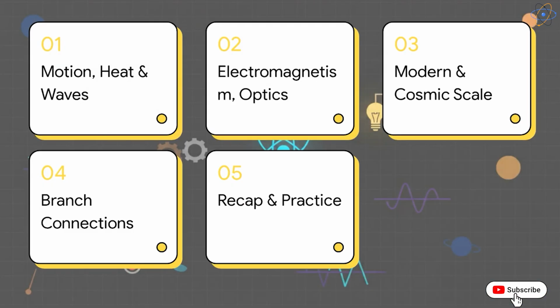All right, here's our syllabus for today's explainer. We'll start off with everyday forces like motion, heat, and waves. Then we'll transition over to electromagnetism, scale all the way up to the modern and cosmic levels, and finally wrap up with a quick recap. Let's get right to it.